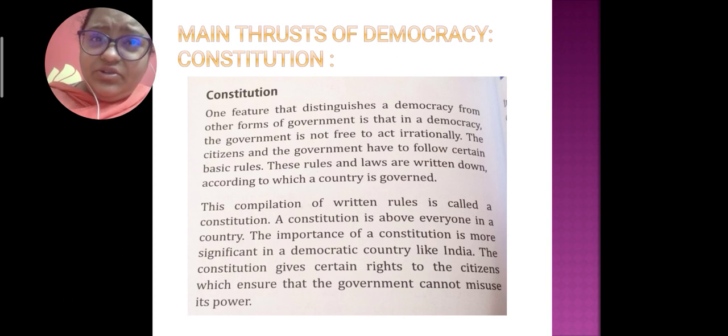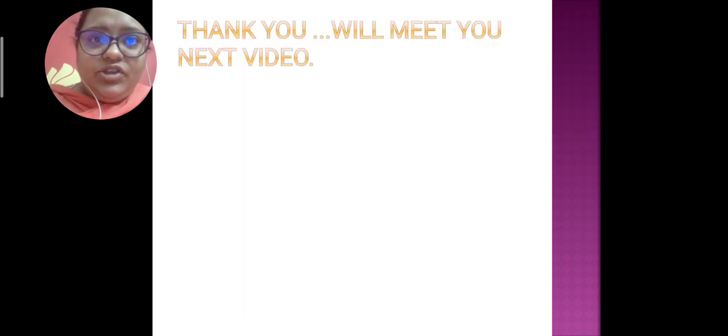The constitution also gives rights to the citizens, and it ensures that the government cannot misuse power, so that there is no dictatorship rule. It ensures equality and a proper, equal distribution of rights to the people. So this is the constitution. Today I have discussed the forms of government, and along with that the most important part of democracy, that is the constitution.